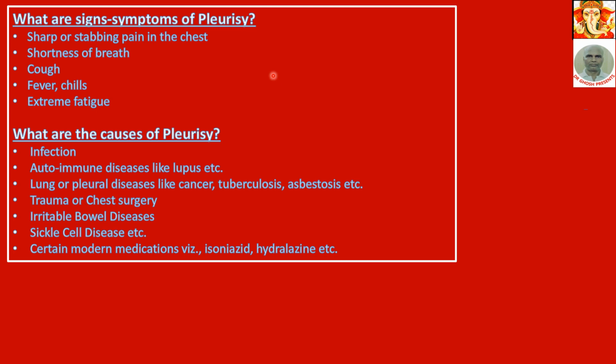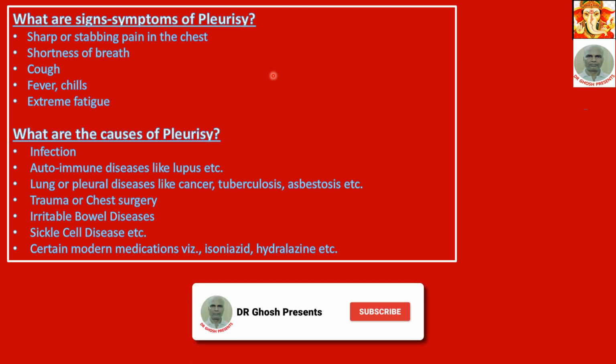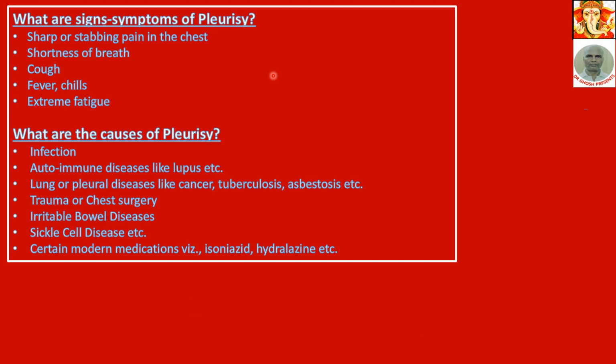What are the causes of pleurisy? Infection, autoimmune diseases like lupus, etc., lung or pleural diseases like cancer, tuberculosis, asbestosis, etc. That is, from these diseases, pleurisy may come, and thereafter, from pleurisy, pleural effusion will come. Trauma, chest surgery, another very important cause. Due to trauma, chest injury, there is pleurisy, followed by pleural effusion. Irritable bowel diseases, sickle cell diseases, certain modern medications like isoniazid, hydralazine, etc.